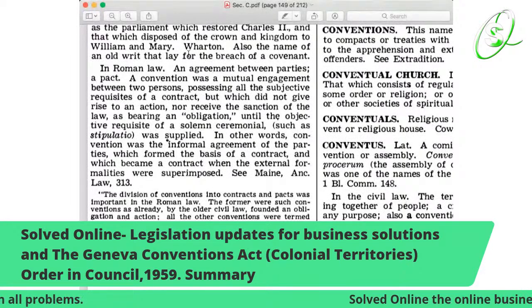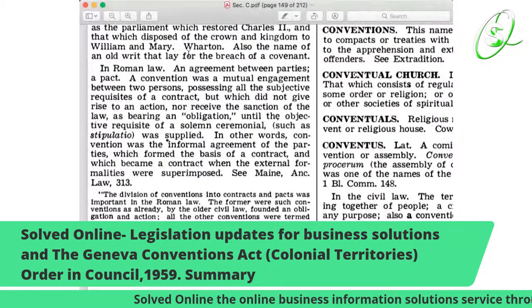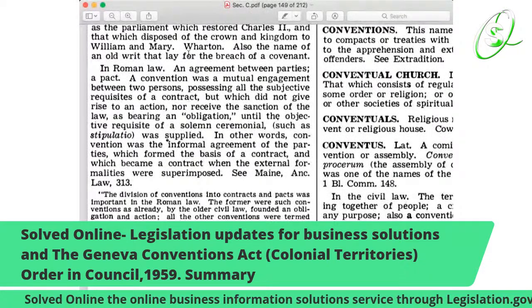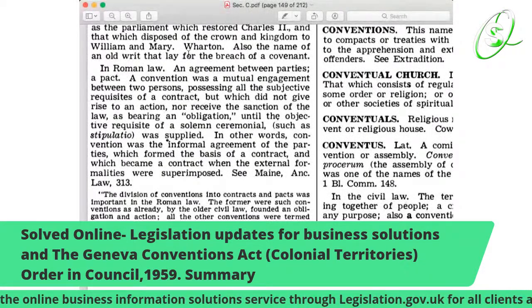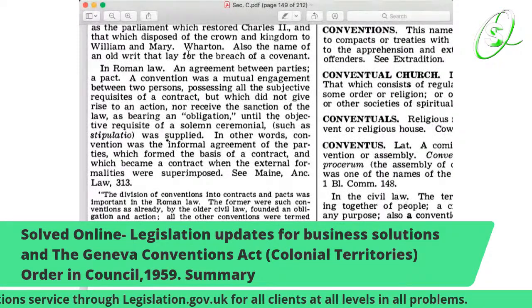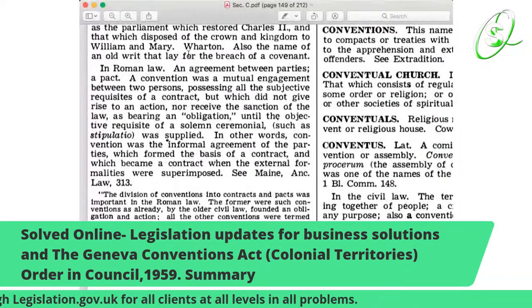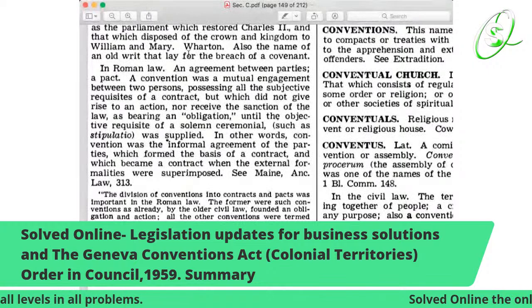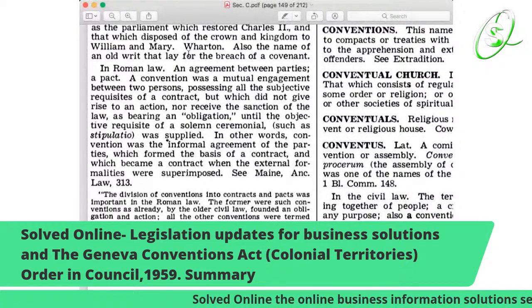In other words, convention was the informal agreement of the parties which formed the basis of a contract and which became a contract when the external formalities were superimposed. So that's what it is.